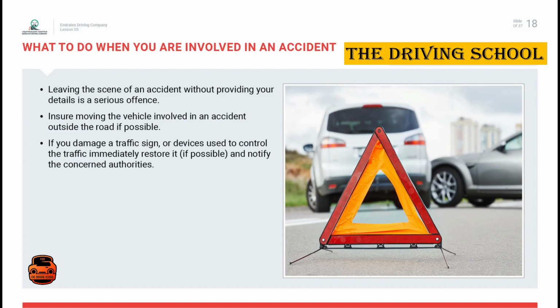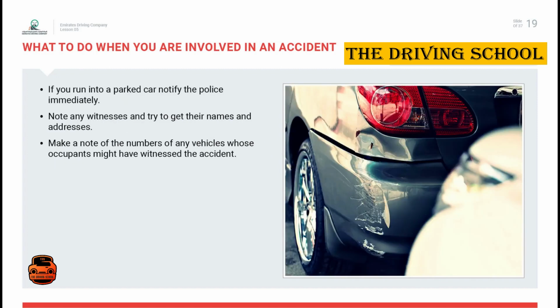the concerned authorities. If you run into a parked car, try to get in touch with the owner. If you cannot, leave a message indicating your name and telephone number, and then notify the police. Note any witnesses and try to make sure they do not go before you get their names and contact numbers. Make a note of the numbers of any vehicles whose occupants might have witnessed the accident.